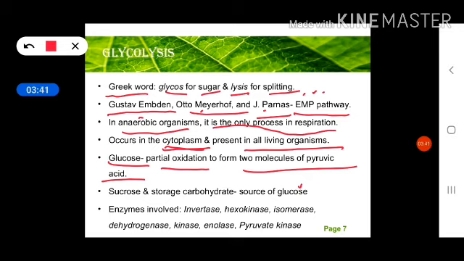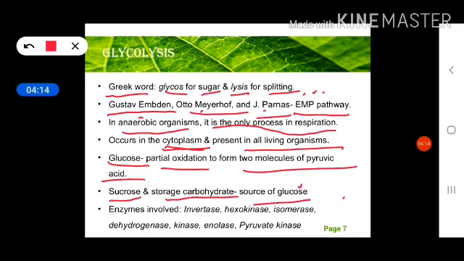Enzymes involved in these reactions: there are 10 step reactions, so 10 different enzymes are involved in this glycolysis process, like invertase, hexokinase, isomerase, dehydrogenase, kinase, enolase, and pyruvate kinase. Invertase is for the conversion of sucrose into glucose. Hexokinase is for the addition of a phosphate group at the sixth carbon.